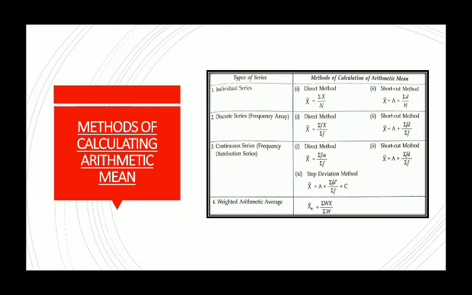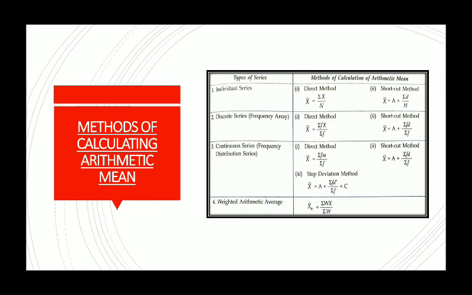The fourth one, average: we can calculate the weighted arithmetic average, where the weights are given. Basically these weights are like frequency in a discrete series, but in some particular numericals it is given as weights. So we can calculate simple and we can calculate weighted. For weighted, the product of w, the weights, will be multiplied with the variable's value, and again the denominator will be summation w. I'll discuss this with the help of an example.